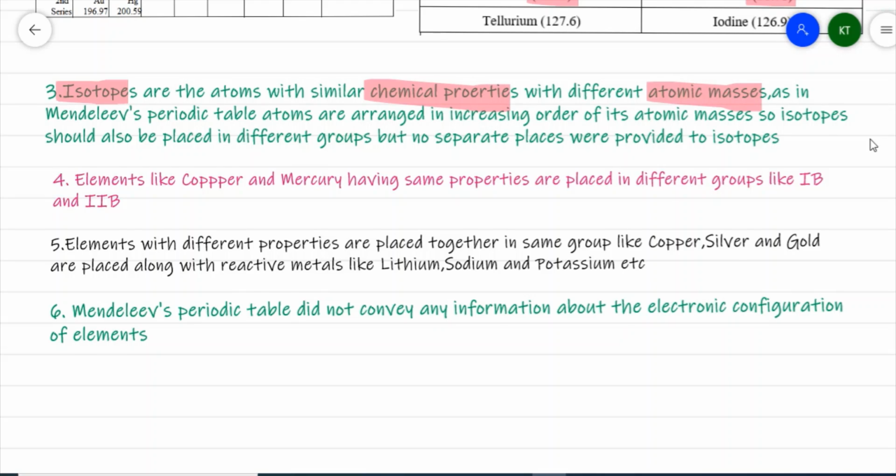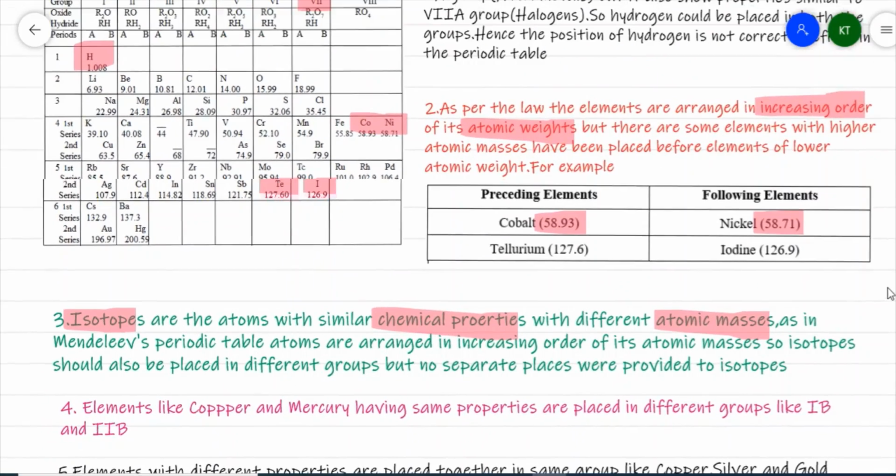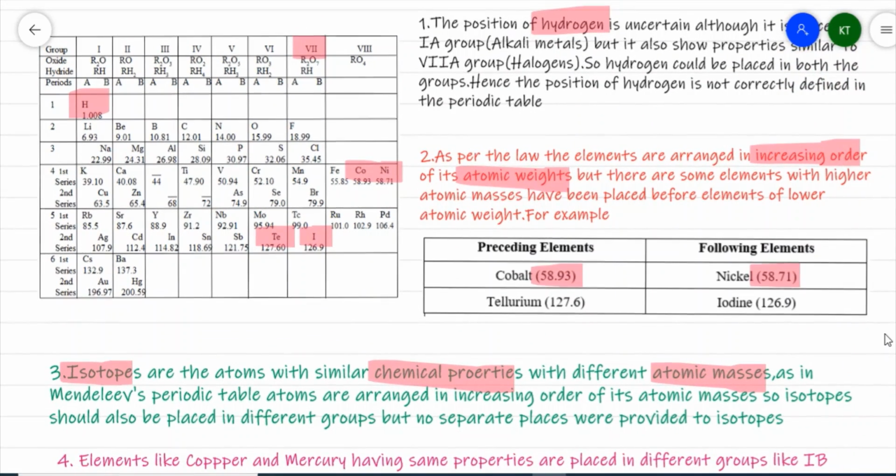In Mendeleev's periodic table, there is no way to place the isotopes of hydrogen. If I have hydrogen, then next I should have the isotopes of hydrogen, isotopes of carbon,